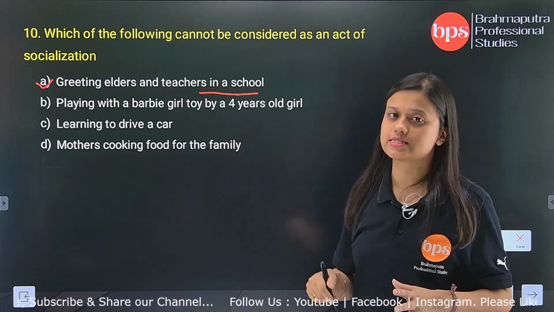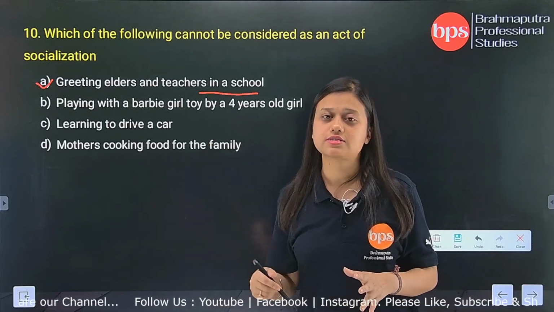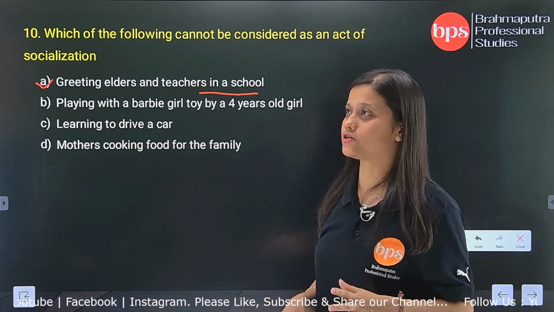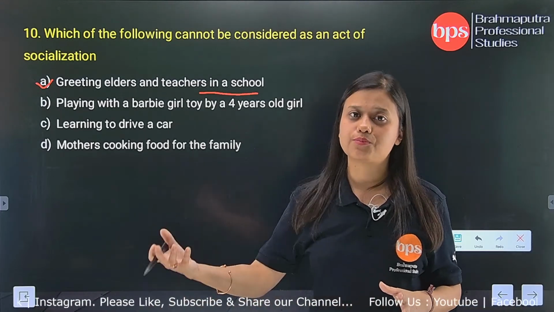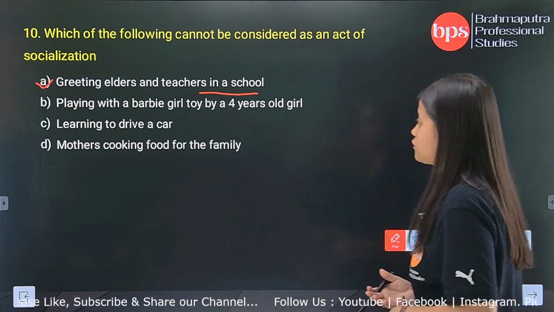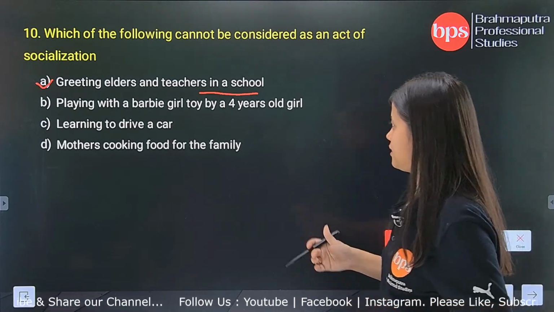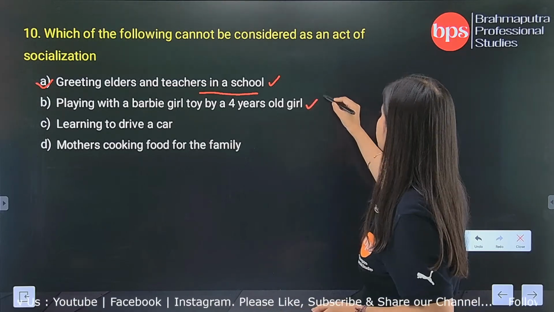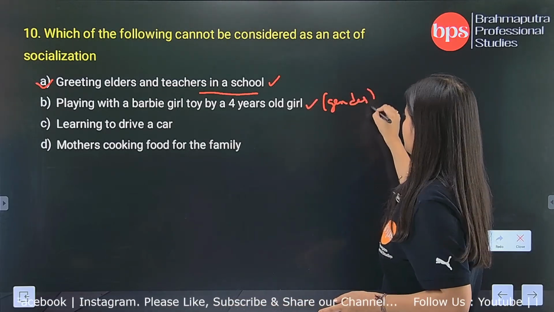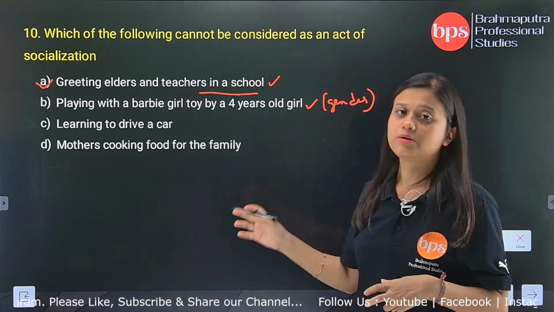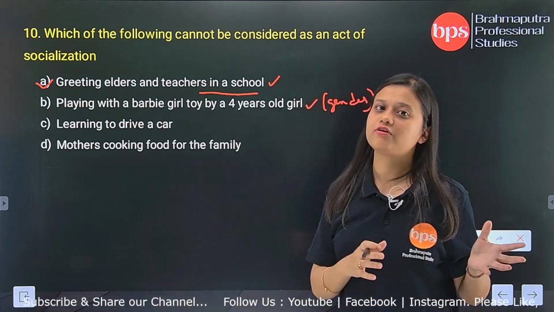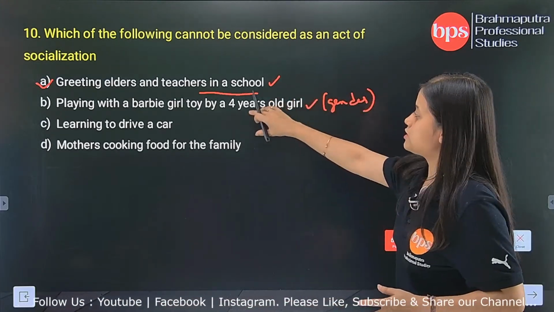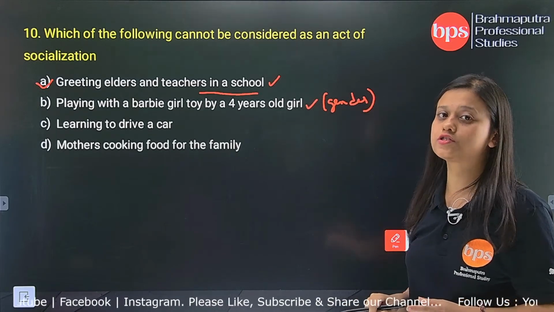But if we are born as a boy, then our father will teach us to maintain our finances, or maybe to go to the market and how to bargain. All these things are taught depending upon our gender. So this one is a socialization act, and this activity pertains to our gender, because a girl will be given a Barbie doll to play, or a boy will be given, let's say, a Ben 10 toy to play. This particular activity corresponds to our gender.